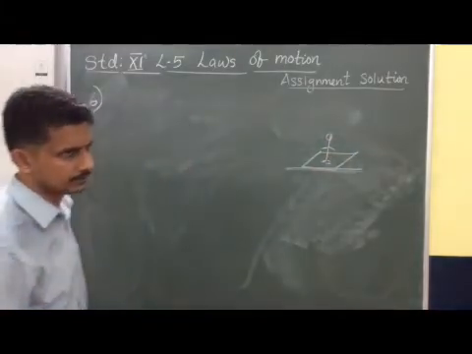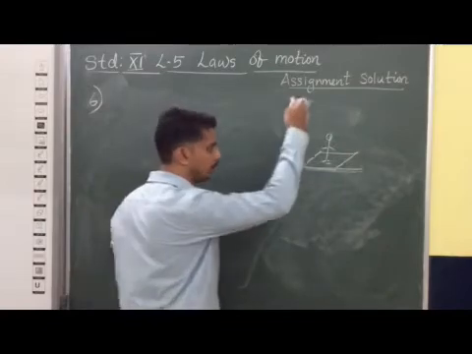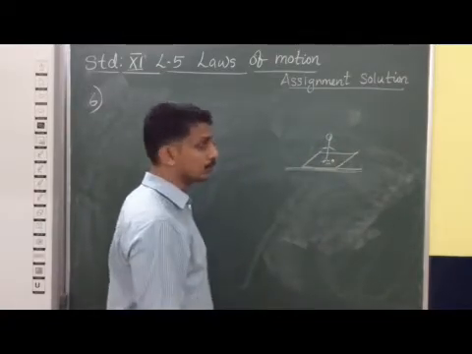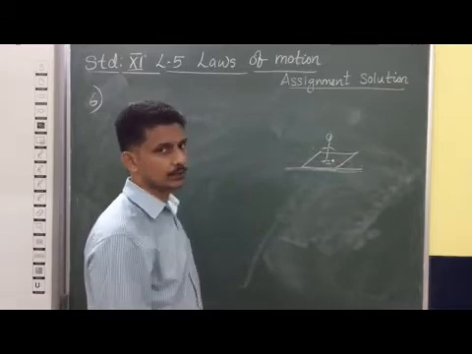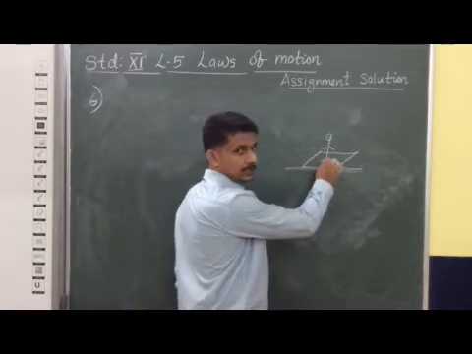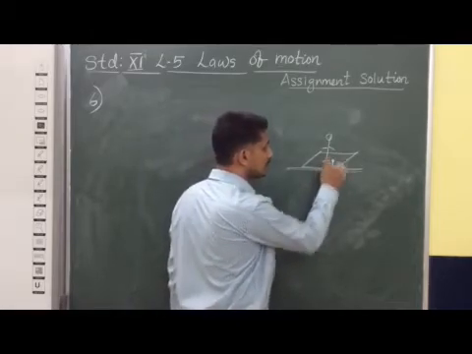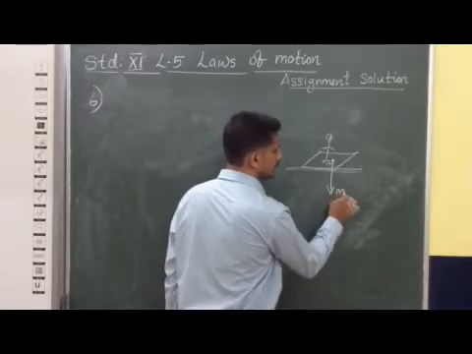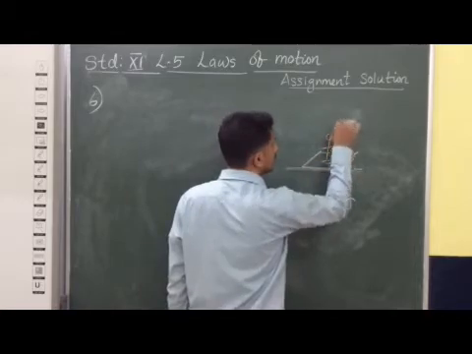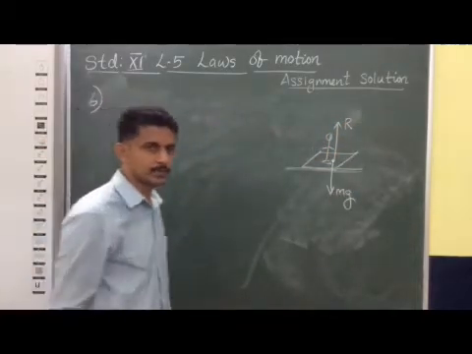When the lift is going in the upward direction, can you say what the various forces acting are? One is the weight mg acting vertically downward. Then the normal reaction force is acting, which we can represent as R or N.